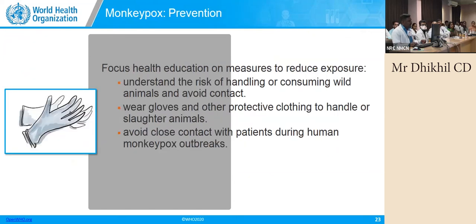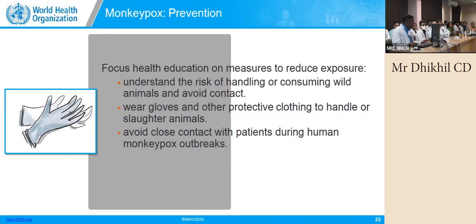And about prevention, there is a lot of stigma associated with the disease. Anywhere this outbreak happens, there will be a lot of stigma. You have to break down that stigma and give the right information to the community so that you will get better cooperation and it will not spread all over the world. Wear gloves and other protective clothing every time.